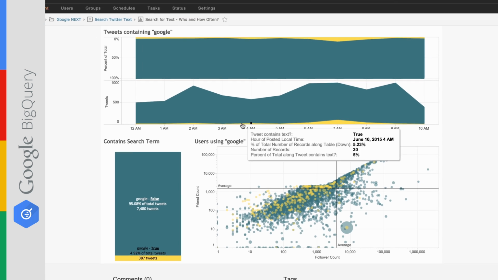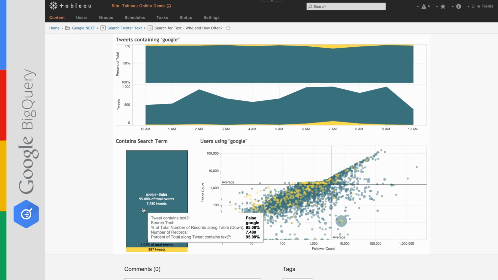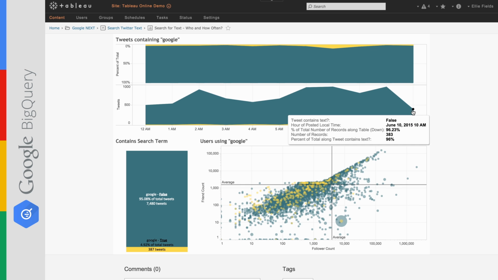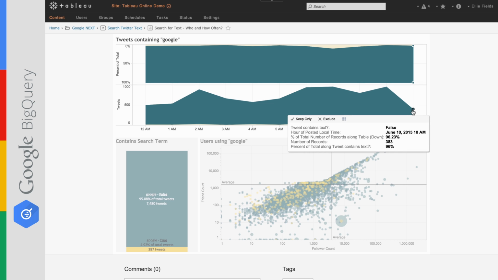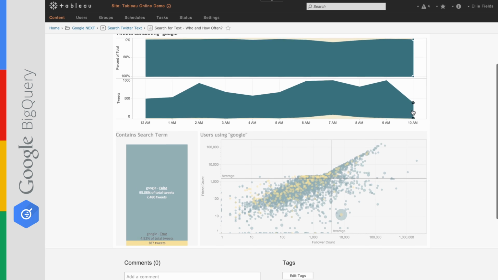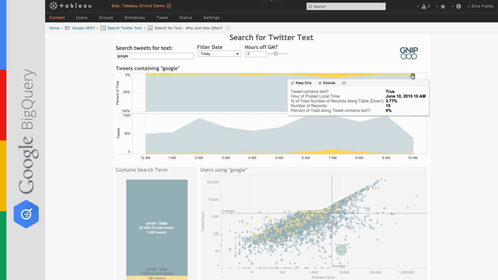We've got several views here. This one tells us that Google has been tweeted about in 5% of the data set here about big data, and we can see a scatter plot of all the tweets and all the users who are using this term. Now I'm going to just click in to the ones that are using Google.